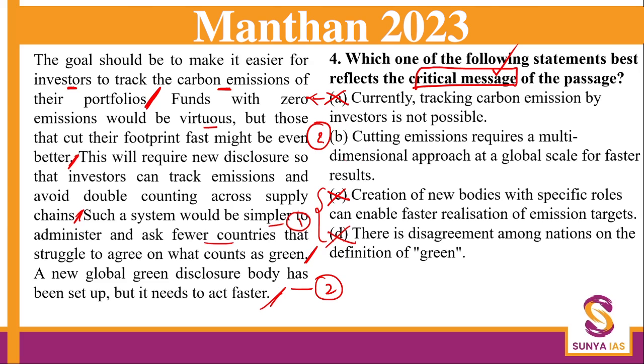And the option B, okay, it is talking about how investors can track, then talking about having funds which are cutting their emissions faster, then talking about having a new disclosure system, about countries agreeing on something similar, about setting up a new global body. So here we are talking about a multi-dimensional approach at a global scale. So here option B is one of the best suited critical messages to this passage. As and when you start doing examples, you will understand.